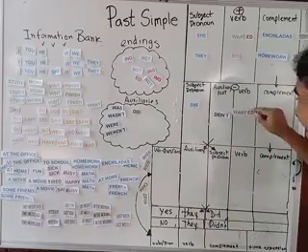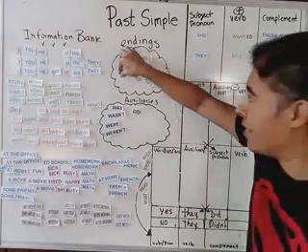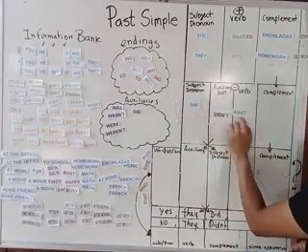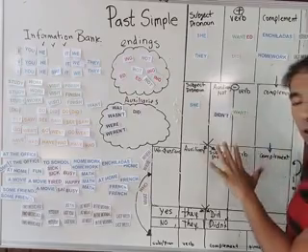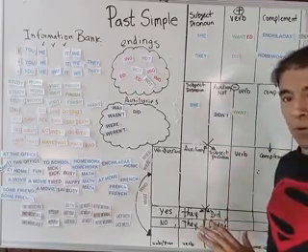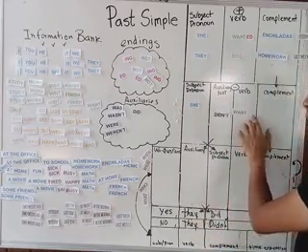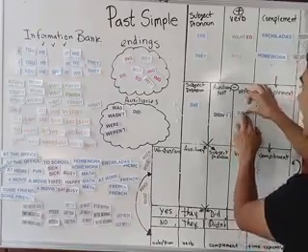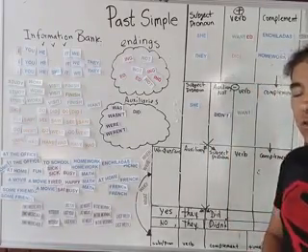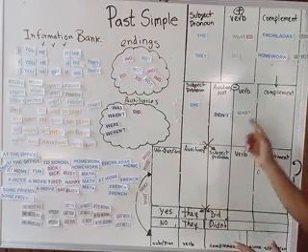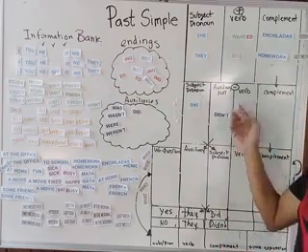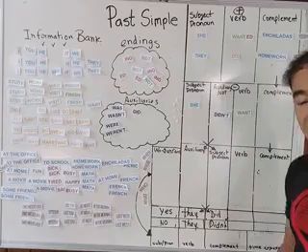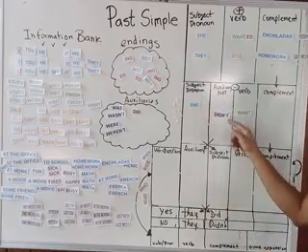Now, this ed part is not possible because we have now the auxiliary. She didn't want. The verb is in simple form. Not wanted. She didn't want. Don't forget it. Every verb you use in simple past negative is always in present or simple form.